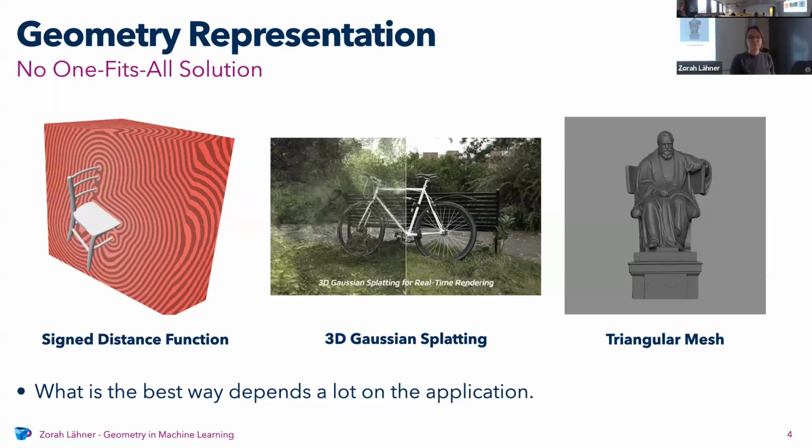And the very classical way to represent geometry is triangular meshes. You just have points and they are connected by triangles. There it's very explicitly modeled where the surface of your geometry is. But this is very hard to optimize because triangles are discrete objects, and optimizing them, getting them out of the neural network is quite hard. So what's the best way to do it? There's no best way in general. It really depends on your application and what you're doing afterwards, what you should choose. And this is one part of the research that we do.